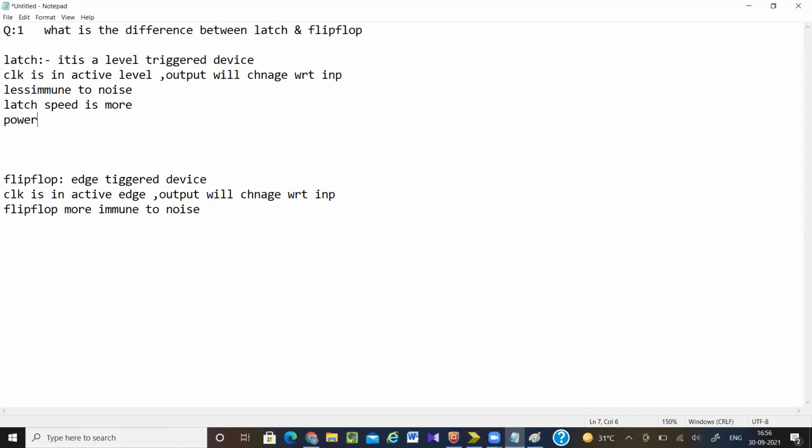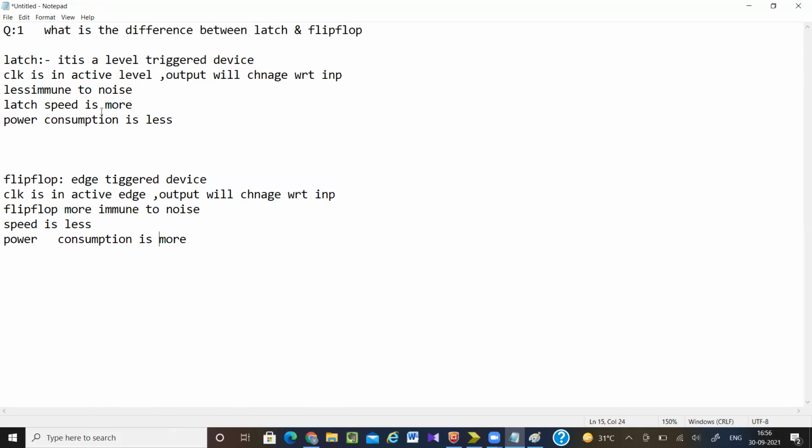And power consumption is less. Flip-flop comparatively to flip-flop. Here I am comparing the latch and flip-flop. Here speed is less. And power consumption is more. So why is speed more and less?